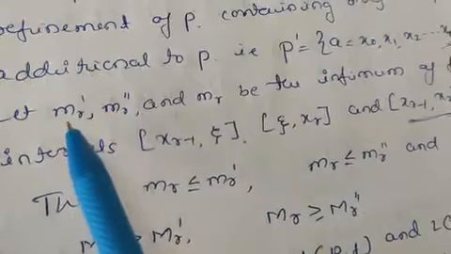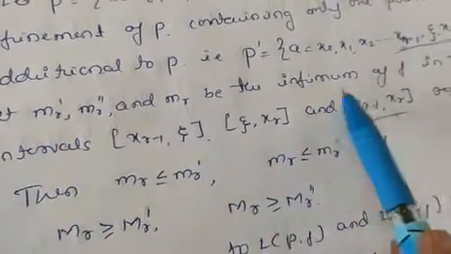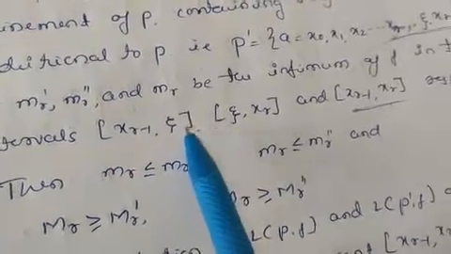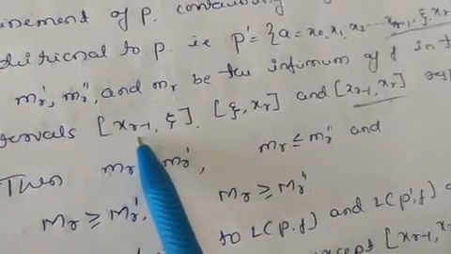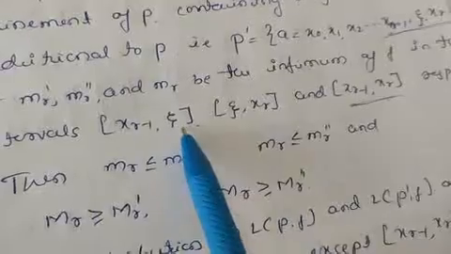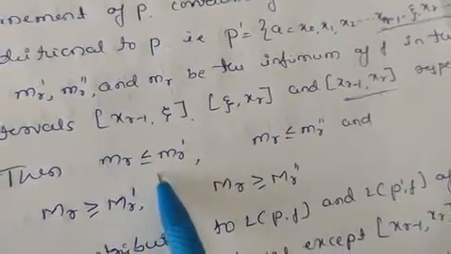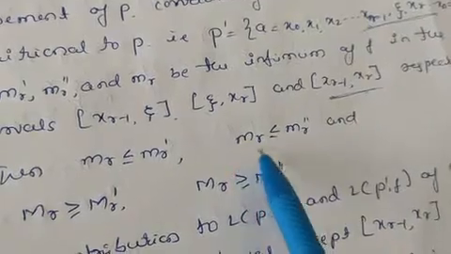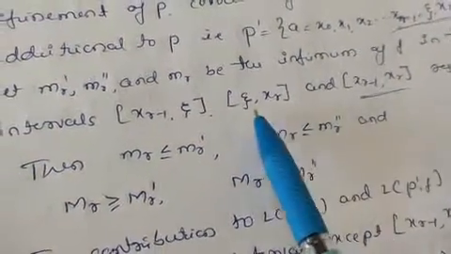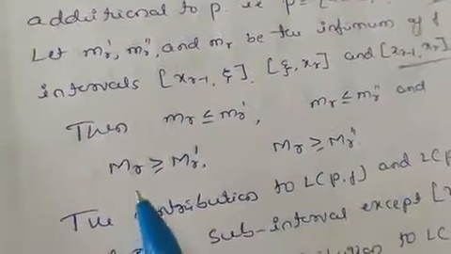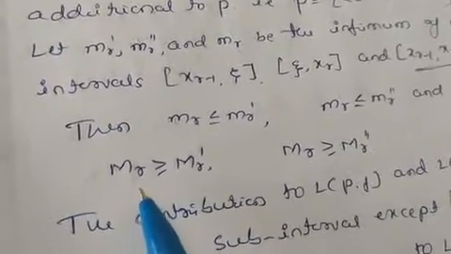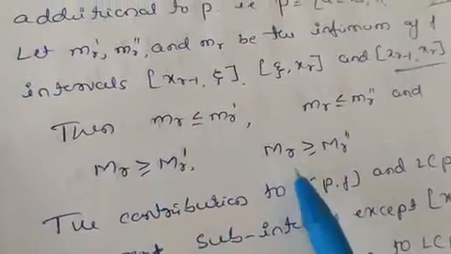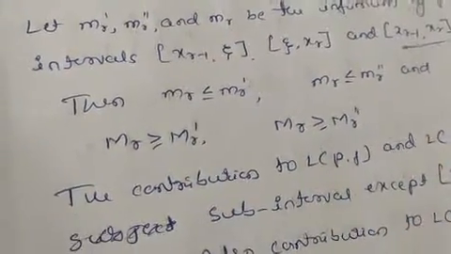What is mr'? Mr' is the infimum of this function in xr minus 1, psi. So it is MR is less than or equal to MR', and similarly MR is less than or equal to MR''. In this interval you have to take it here, and similarly if you take the supremum, then MR is greater than or equal to MR', and MR is greater than or equal to MR''.